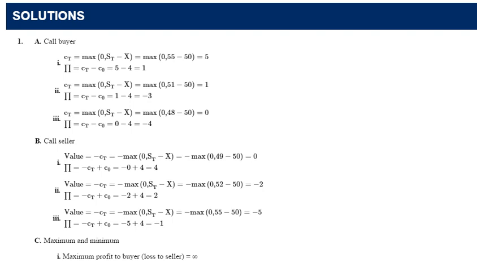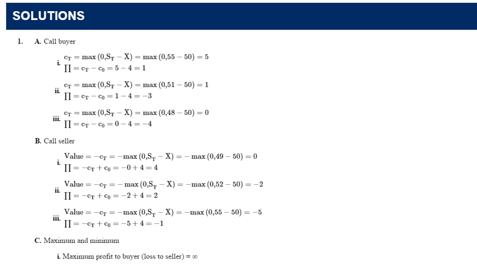So the reason why I did that quick practice question, I just wanted to show that, you know, don't be intimidated by all the nomenclature that they're using here with regards to the call. The maximum is 0, or the price of the underlying minus the exercise price. Just talk it out, you know. I have the right but not the obligation to buy at 50, buy low, sell high.